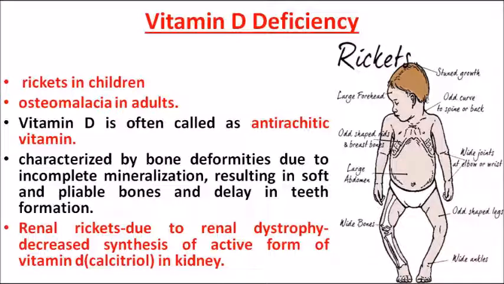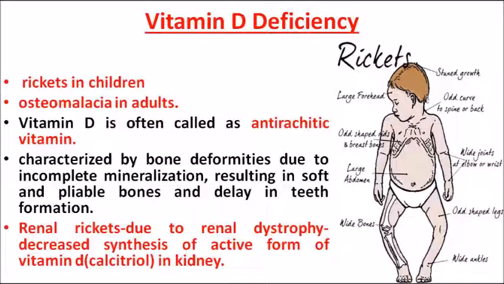Rickets is the one which is seen in children, whereas in adults it is known as osteomalacia. So in children it is rickets, and in adults vitamin D deficiency is known as osteomalacia. Because of this, vitamin D has another name, that is anti-rachitic vitamin. It is also known as anti-rachitic vitamin. Okay, now what is renal rickets?